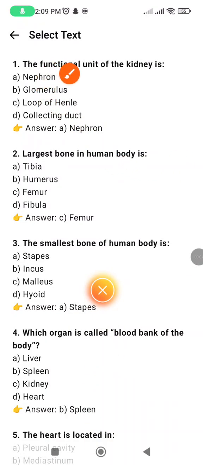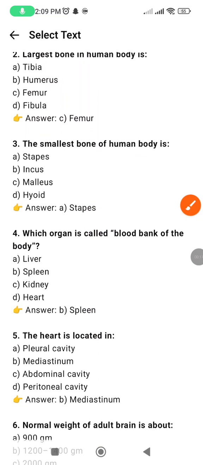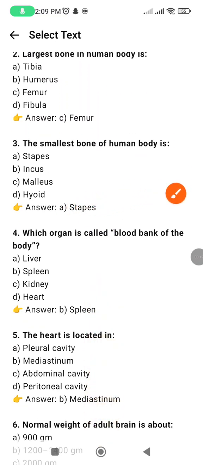The functional unit of the kidney is nephron. Largest bone in human body is femur. The smallest bone of human body is stapes. Which organ is called blood bank of the body? Spleen.